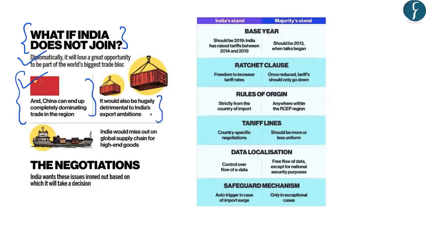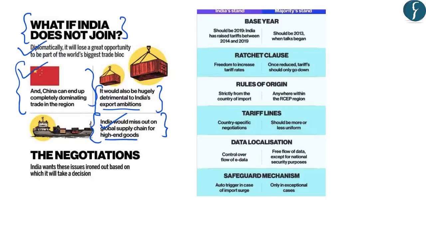Further, we note that India wants to become an export-oriented economy. However, if India remains out of this RCEP deal, it would affect India's export ambitions. And thirdly, India stands to lose out on important opportunities like global supply chain management and high-end goods. So these are a few impacts that are likely to occur if India does not join this RCEP in the near future.